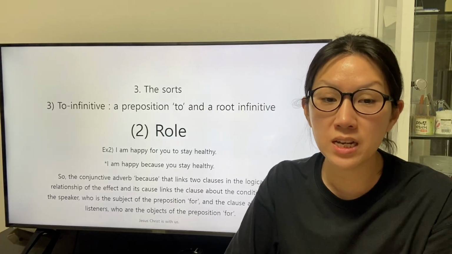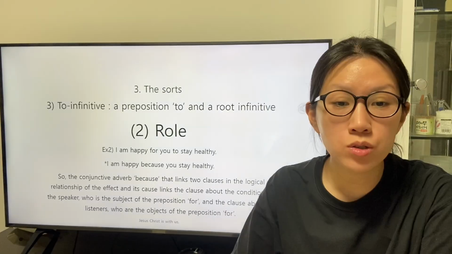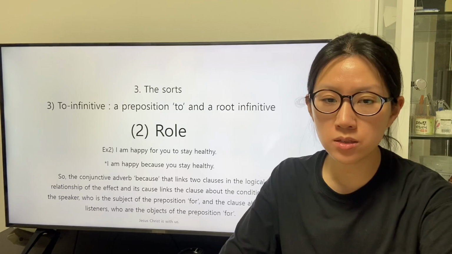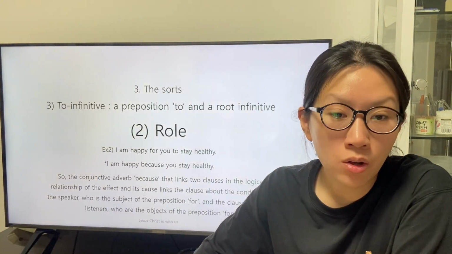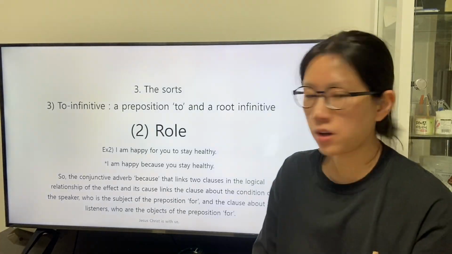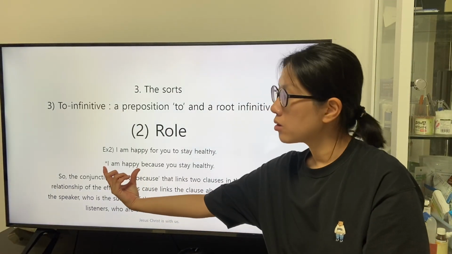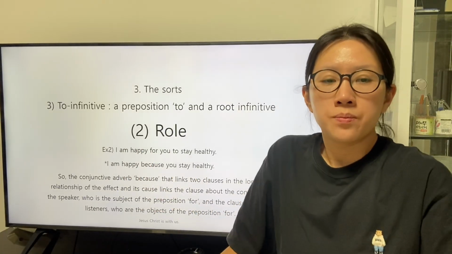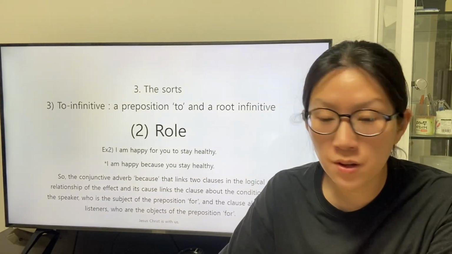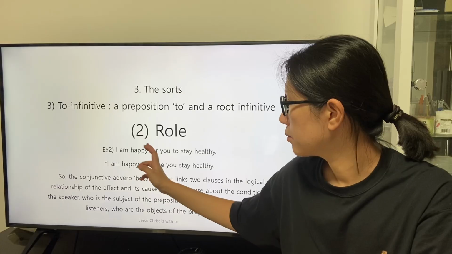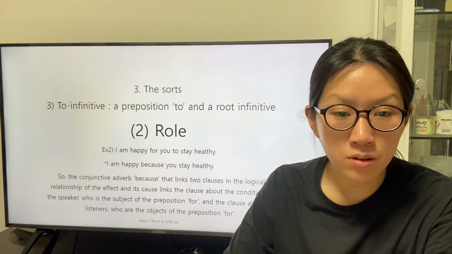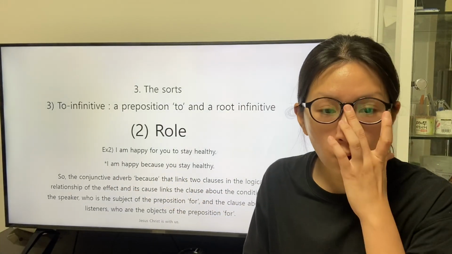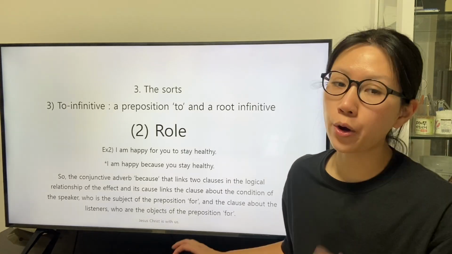So the conjunctive adverb because that links two clauses in the logical relationship of the effect and its cause links the cause about the condition of the speaker, the effect, and the cause, who is the subject of the preposition for, and the clause about the listeners, who are the object of the preposition for.